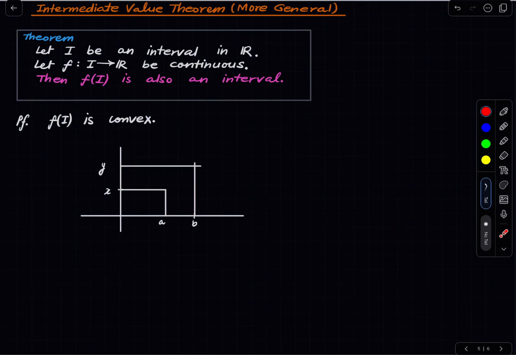We said that if f of x is negative and f of y is positive, then f must take the value 0, which is same as saying that 0 is a point between x and y, so it should take the value 0, but you could have said that for anything between x and y, not just the point 0. So the intermediate value theorem is really saying that if f takes 2 values, then it takes all the values in between. That's what the intermediate value theorem is saying. And therefore, f of I is convex and convex sets are intervals, and we have proven this.